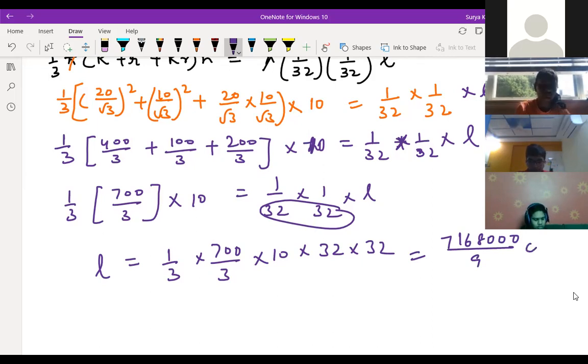This is in centimeter, children. And if you want to convert into meter, you should convert again. You can convert to points and get centimeter. If you want to convert to meters, you can divide by 100 again. So is this clear to everyone, children, or not? Anyone feeling difficulty in this?